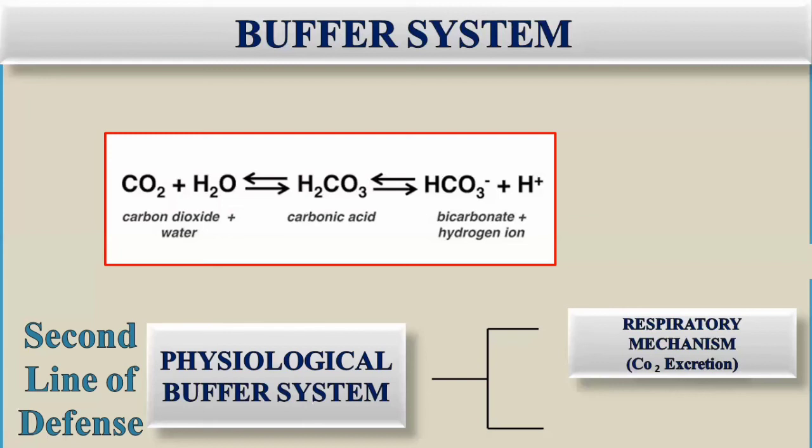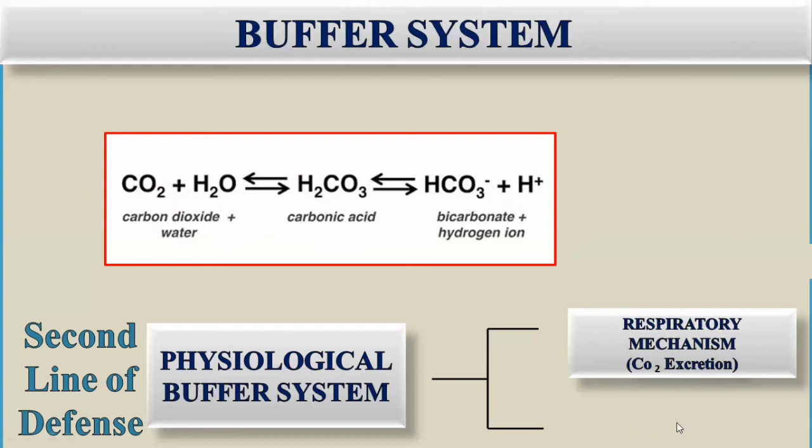So when the breathing is decreased, there will be retention of carbon dioxide. It will react with water and form carbonic acid, and then it will give the presence of the hydrogen ion. So it will neutralize the basic environment, or bring the high pH towards the normal.